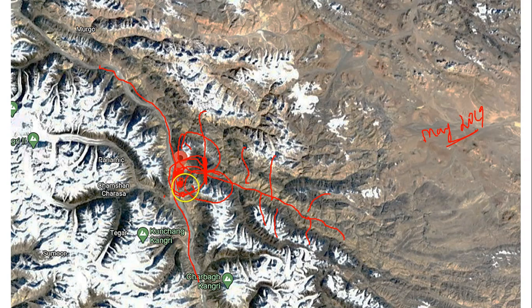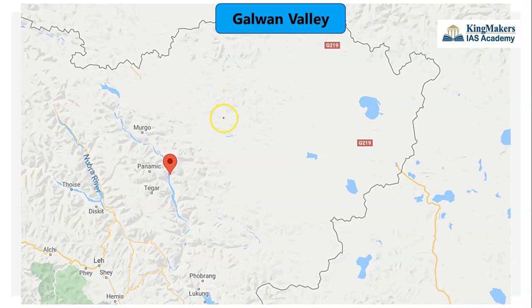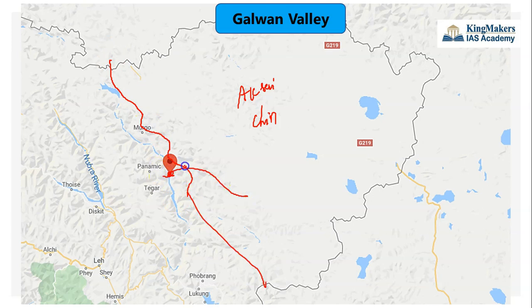Another strategic importance of the Galwan Valley is that, if you could see in the previous map, this is the Aksai Chin region, which is already occupied by China, and we have the Line of Actual Control here. The Line of Actual Control goes like this. So here we have the Galwan River. This part was controlled by India and this part was controlled by China. This Galwan Valley is one of the important routes to Aksai Chin. If India is controlling the Galwan Valley, they can easily enter Aksai Chin. So China doesn't want India to control the entry point of Galwan Valley, because in future India might enter and get access to the Aksai Chin region. So China wants to prevent India's access to Aksai Chin, and that is the reason for the dispute.